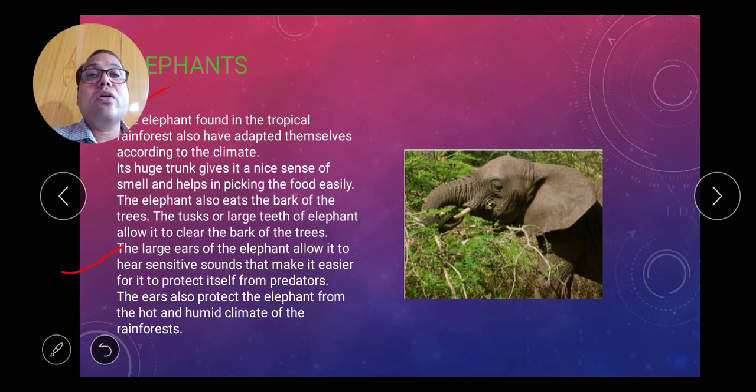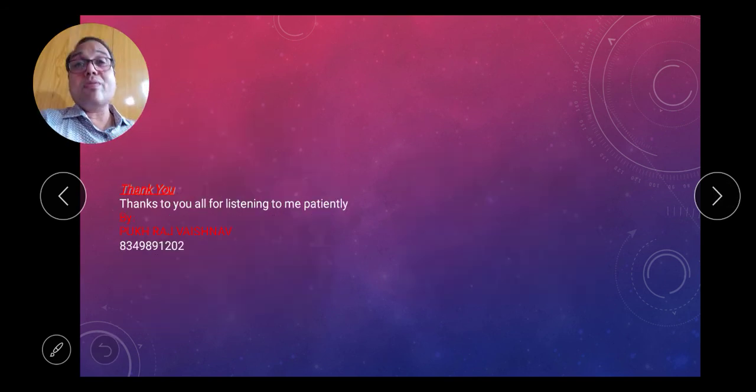The large ear of the elephant allows it to hear sensitive sounds that make it easier to protect itself from the predator. The ear also protects the elephant from the hot and humid climate of the rainforest. So see, this is also an advantage of the ear. So this is all about the chapter 7, weather and climate. So good day to all.